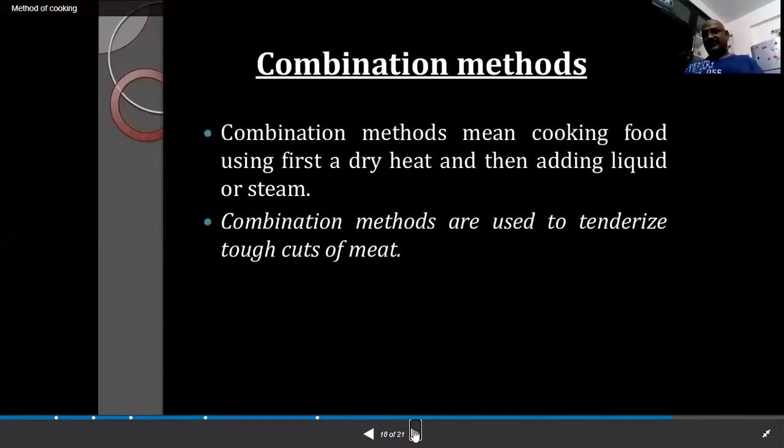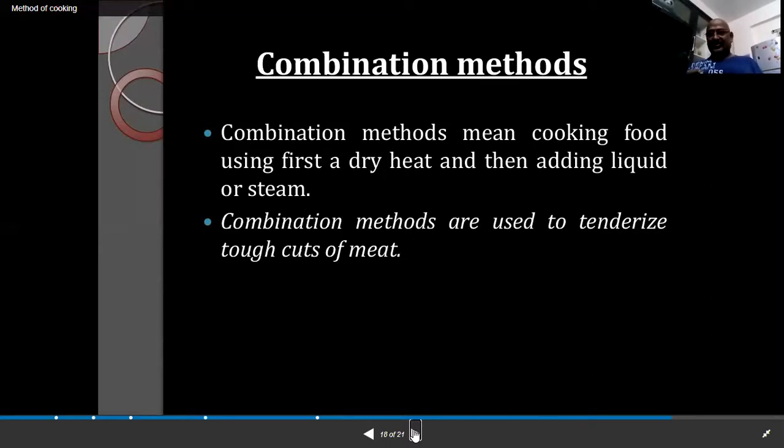Another is the combination method. Here are some more cooking methods. It is a combination of steam and dry heat, both applied to the food. The combination method means cooking by first using dry heat and then adding liquid or steam. First we apply the dry heat, then we apply the steam or the liquids. Both moisture and dry heat are applied. That is known as the combination method.